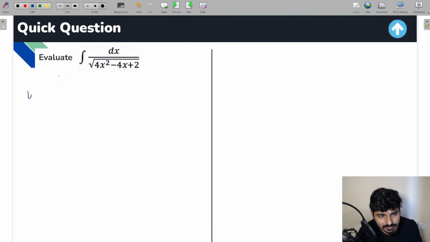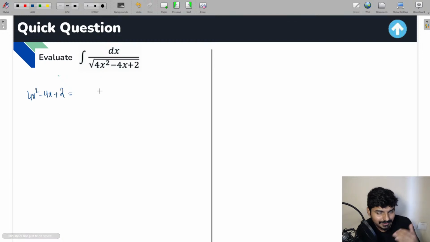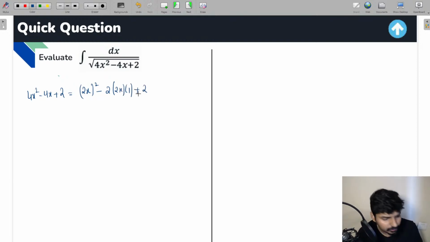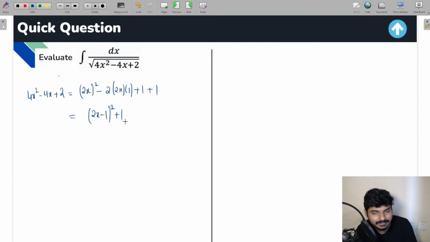Very simple. First take 4x square minus 4x plus 2. Let me apply the completing square method to this quadratic term. 4x square I can write as 2x whole square, minus of 4x I can write as 2 into 2x into 1, plus 2. Yes or no, everyone? Now let me write this 2 as 1 plus 1. You see, a square minus 2ab plus b square can be written as a minus b whole square, so we get 2x minus 1 whole square plus 1.